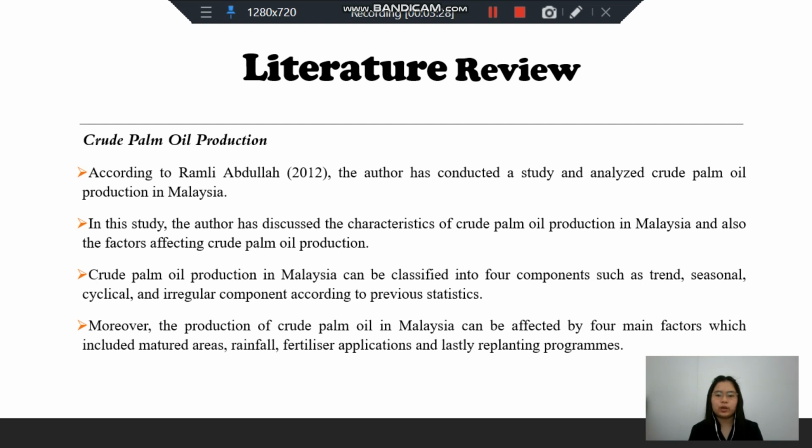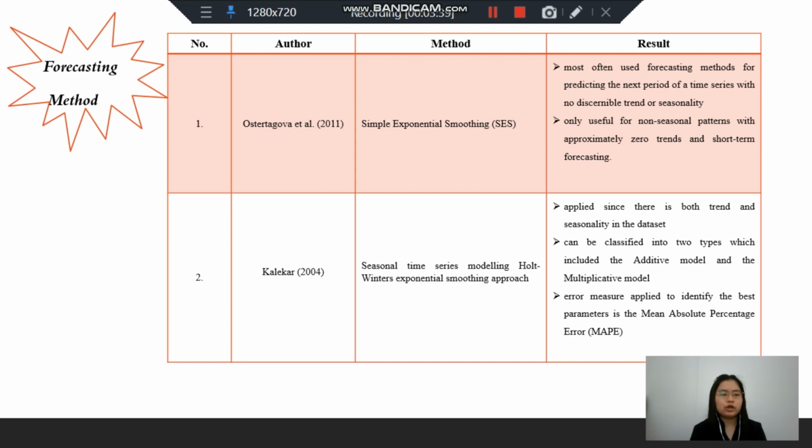Moreover, the production of crude palm oil in Malaysia can be affected by four main factors, which include matured areas, rainfall, fertilizer application, and lastly, replanting programs. Next, the literature review on forecasting methods. A previous study by Oster-Tagova et al. discussed that simple exponential smoothing is the most often used forecasting method for predicting the next period of a time series with no discernible trend or seasonality. It is also only useful for non-seasonal patterns with approximately zero trends and short-term forecasting.